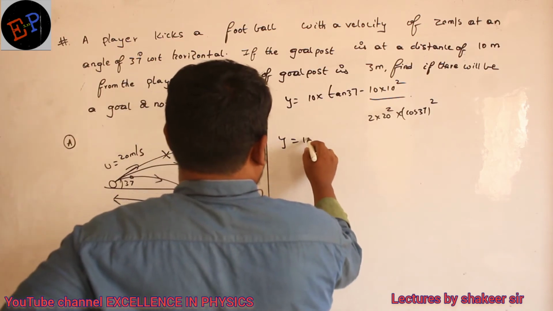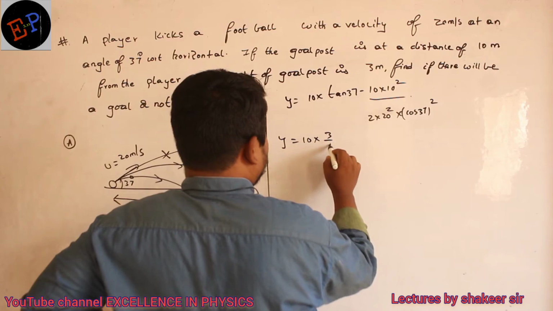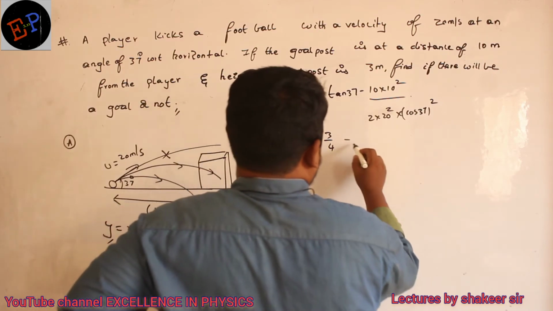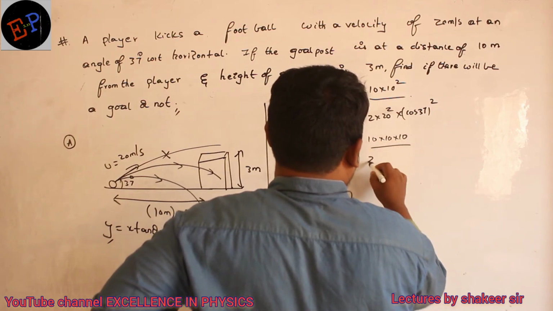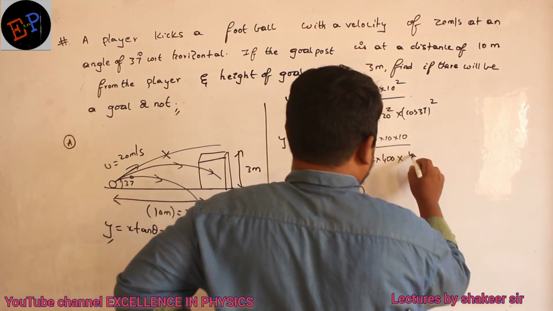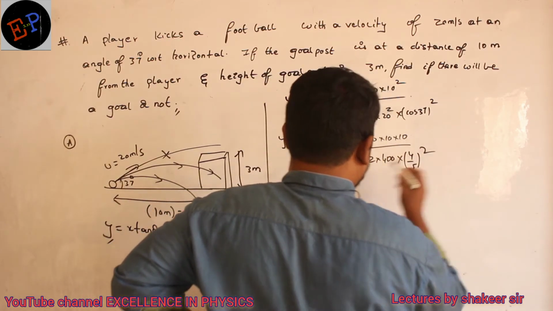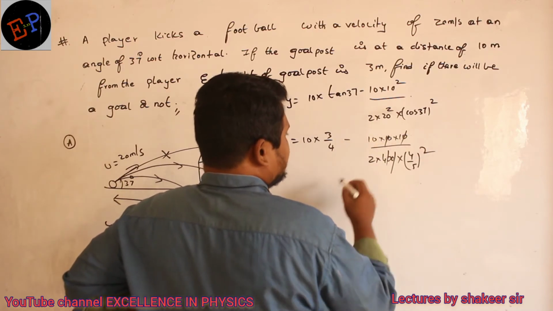So y equals 10 into tan 37 value, 3 by 4. Clear, ma? So minus 10 into 10 into 10 divided by 2 into 400 into cos 37 value, 4 by 5, whole square. Clear, ma? So 2 zeros will cancel.